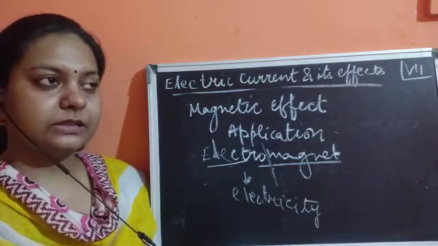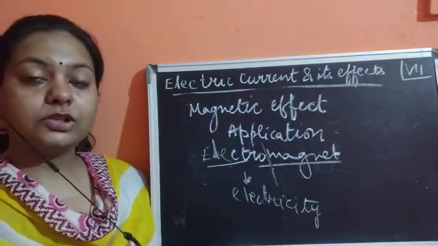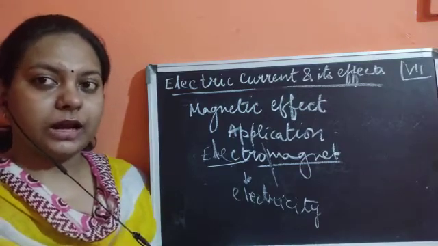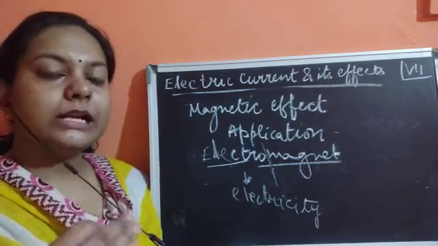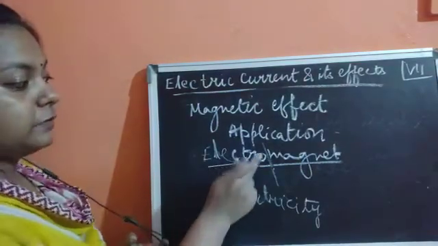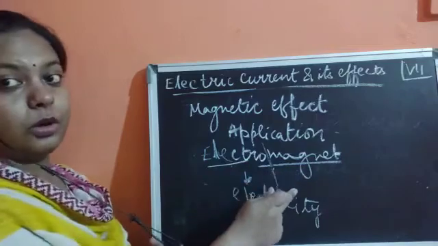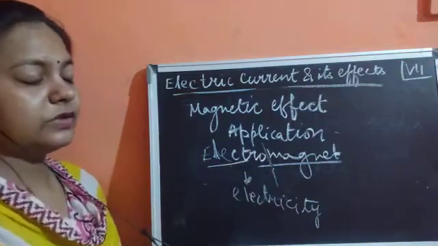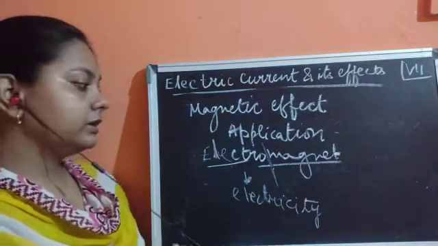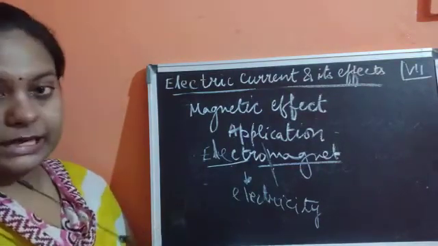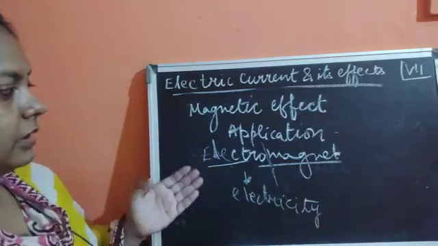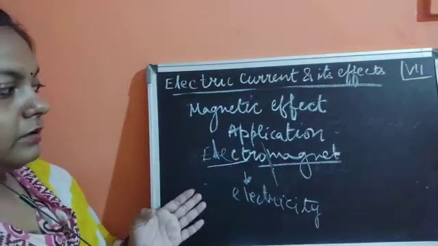Just now we have seen the Oersted experiment, which showed that till the time the electric current flows, it behaves like a magnet. Similarly, till the time the current is flowing in this coil or the particular iron piece or any object, it behaves like a magnet. So this is known as the electromagnet and its definition.